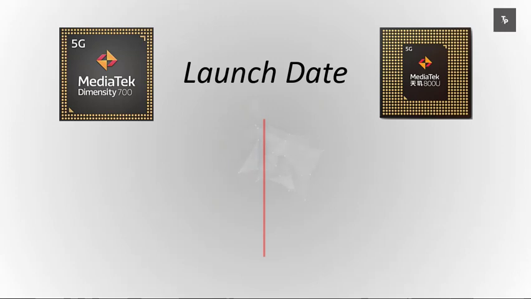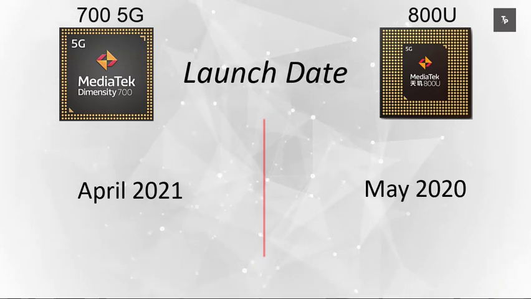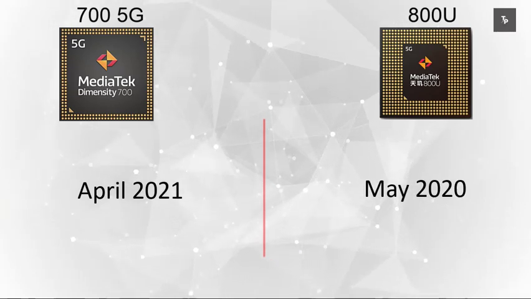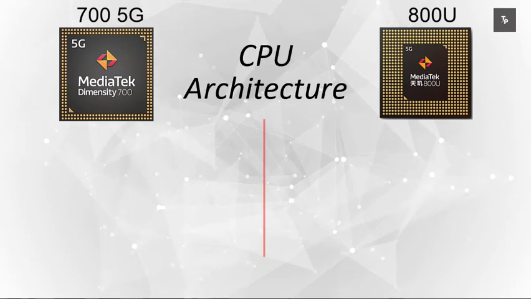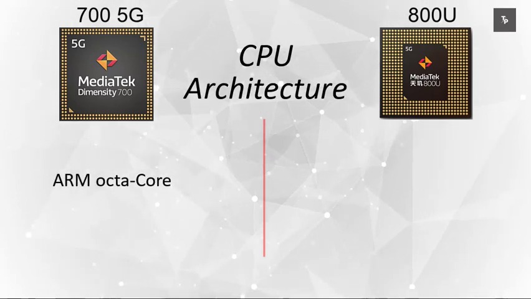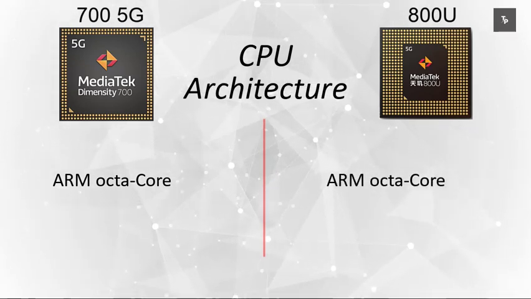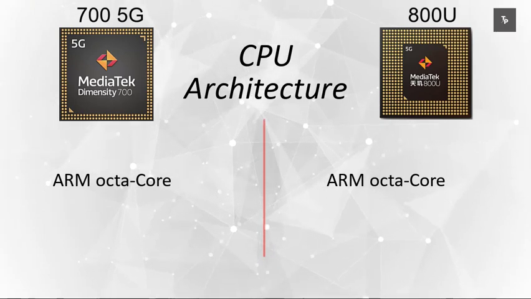Starting off with the launch date, the Dimensity 700 was launched in April 2021, which is the more recent one, and the MediaTek 800U was launched in May 2020. Now moving on to the CPU architecture, the MediaTek 700 has an ARM octa-core processor, whereas the 800U also has an octa-core ARM processor.